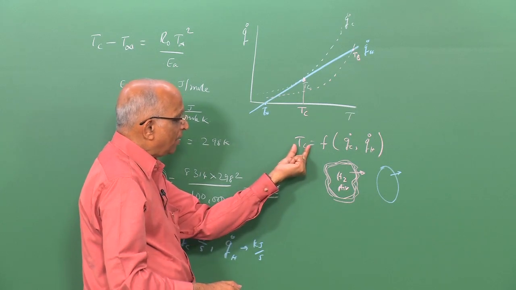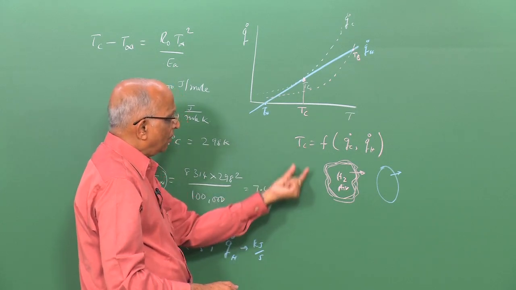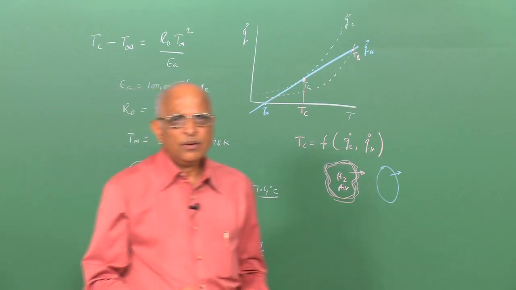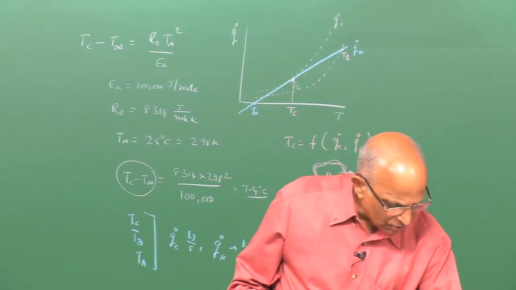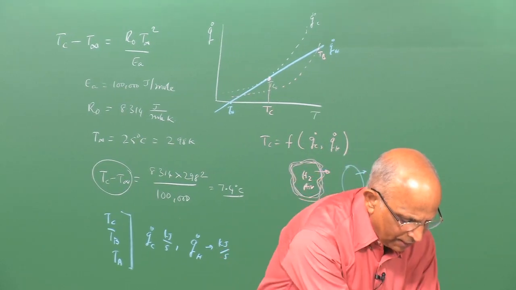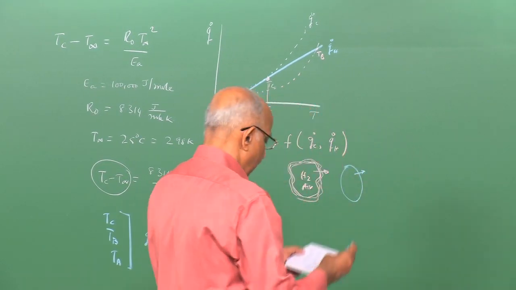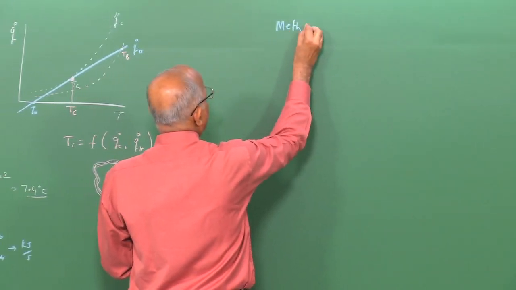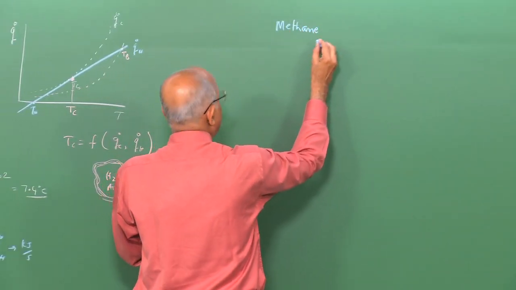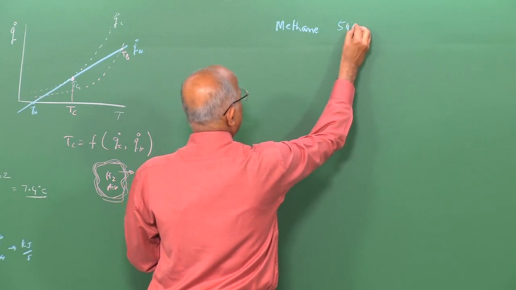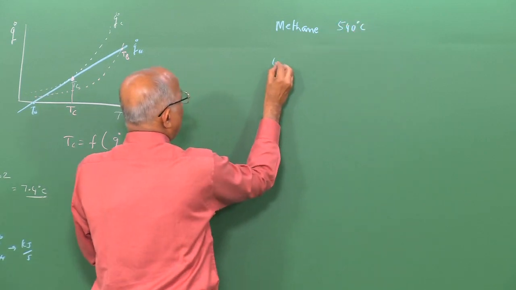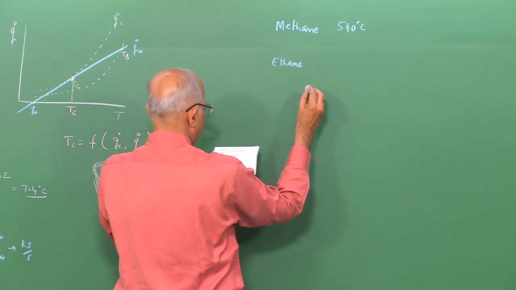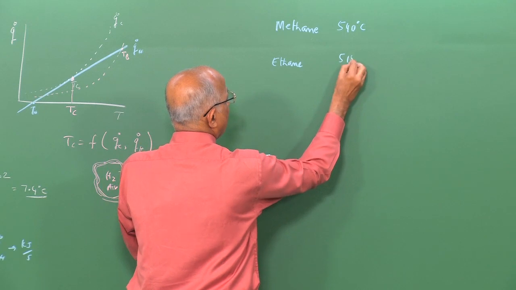Therefore, if I look at the literature, I get values of auto ignition temperature which are given. Let us take a look at some values given in literature. We find that for methane, the auto ignition temperature is given as 540 degrees centigrade. If I go to ethane, methane is CH4, this is C2H6, the value is 515 degrees centigrade.